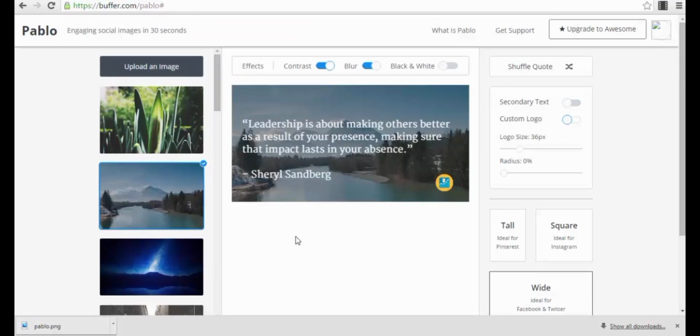You can create viral images with life quotes and business quotes on demand in exactly 30 seconds, maybe even faster. So this is a very cool app.